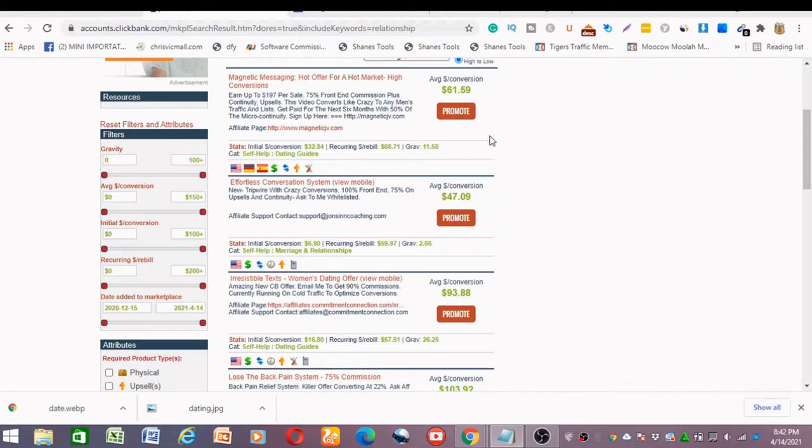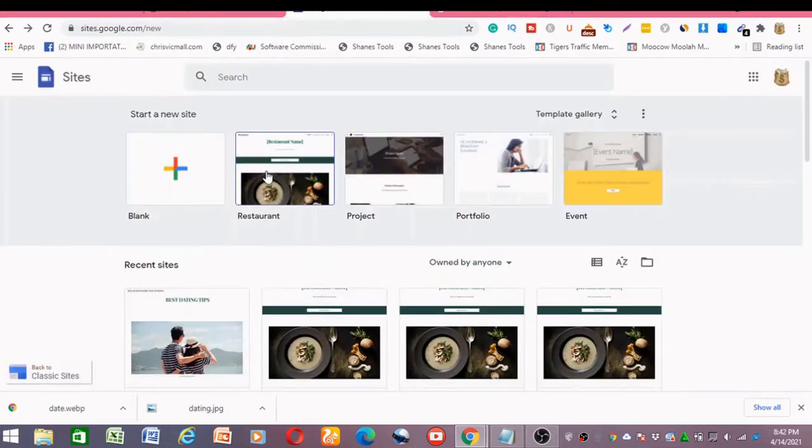The next thing to do is to drive traffic to our hop link, so that you'll be able to make some money with that. To do that, we want to create a simple landing page. To create a simple landing page, you want to use Google Sites, and Google Sites is 100% free to use. You don't have to pay any fee, you don't have to subscribe, you don't have to do anything.